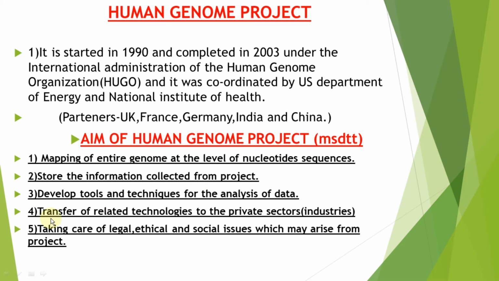Then the fourth aim is transfer of related technologies to the private sector. This means that through this project they provide new techniques to different sectors. And the last aim was taking care of legal, ethical and social issues which may arise from the project. That means there should be no dispute, and if any type of dispute arises, it should be solved immediately. This was the aim of the Human Genome Project.